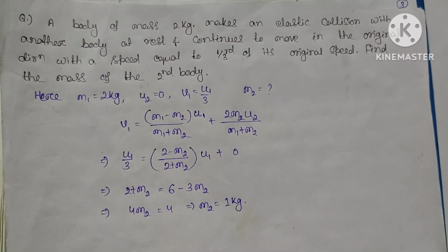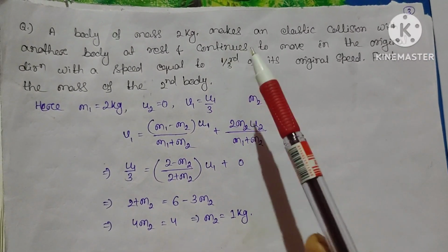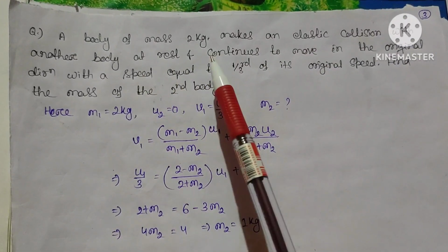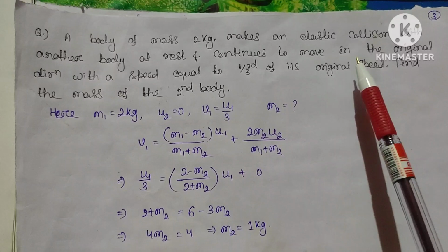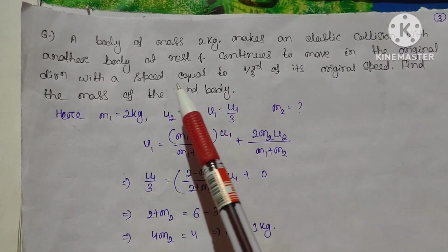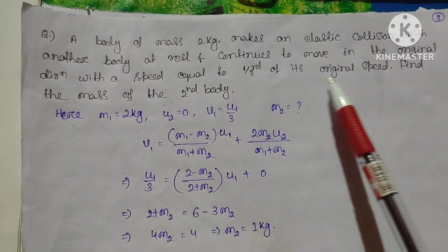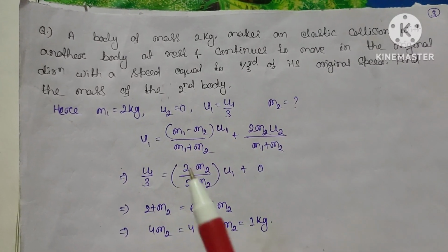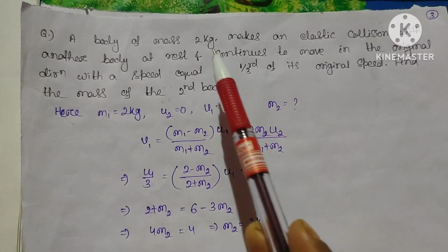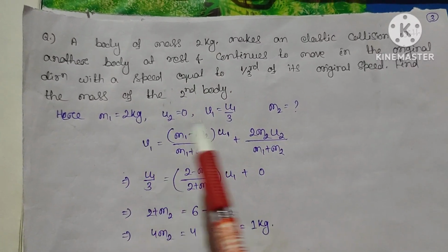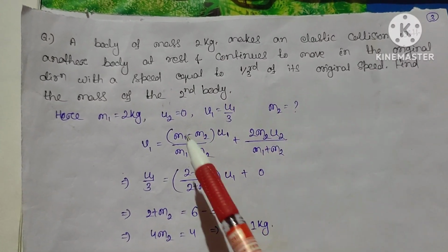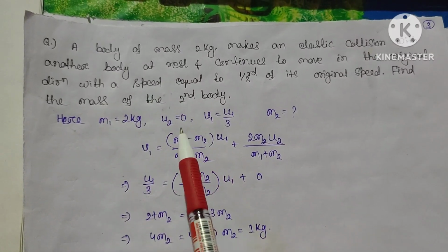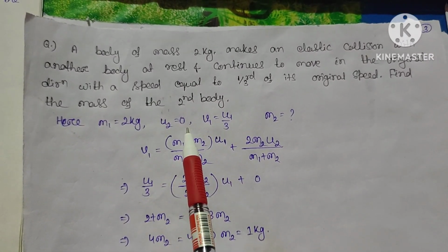So let us take one example. A body of mass 2 kg makes an elastic collision with another body at rest and continues to move in the original direction with a speed equal to 1/3 of its original speed. Find the mass of the second body. So what is given? The mass of one body is 2 kg, and the second body is at rest, that is u2 equal to 0.